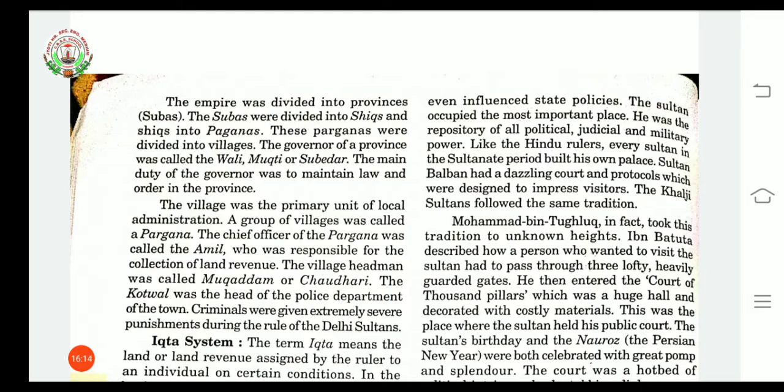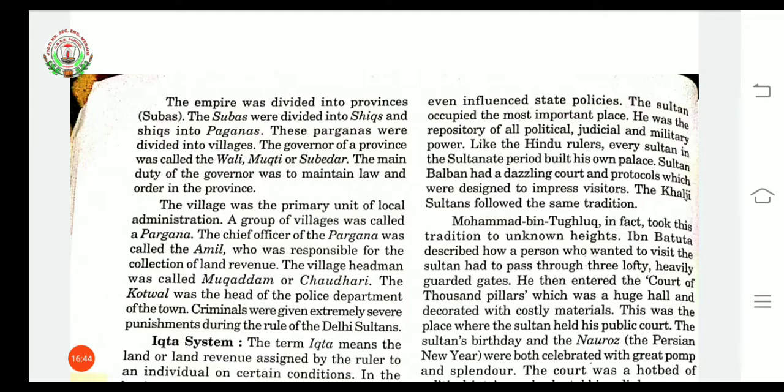The chief officer of the pargana was called the amil. This amil had the responsibility for the collection of land revenue. The village headman was called muqaddam or chaudhry. The governor of a province was called wali, muqti or subedar. The main duty of the governor was to maintain law and order in the province. Province means an area or region.